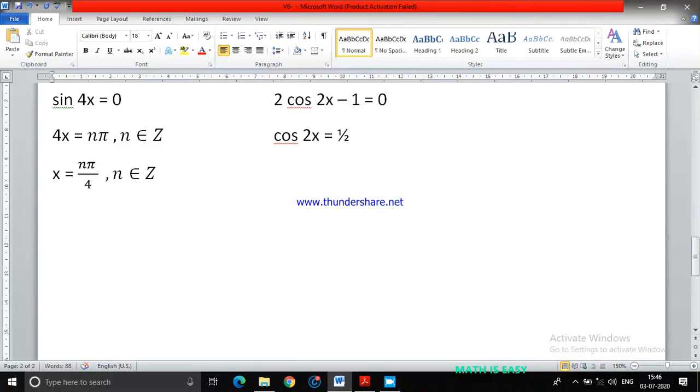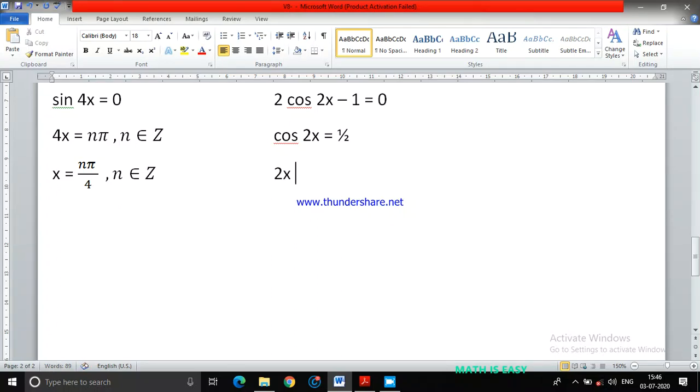So cos theta equals 1 by 2 when theta is 60 degrees. That is the pi by 3 value. Right? Cos pi by 3 is 1 by 2, and cos is positive in the first quadrant and fourth quadrant. Okay, then first quadrant is 2 pi plus and fourth quadrant is 2 pi minus.